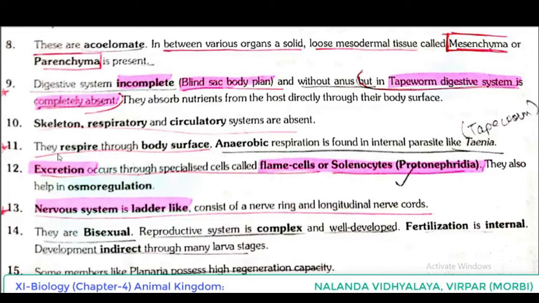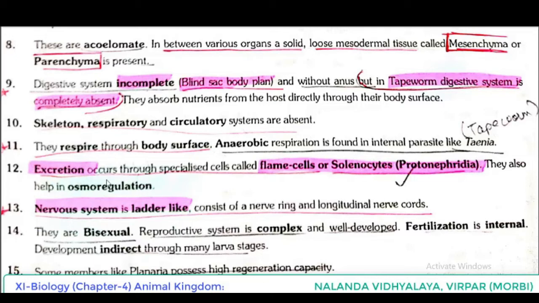Now regarding respiration, they respire through the body surface. Anaerobic respiration is found in internal parasites like Taenia. Taenia is tapeworm. Anaerobic respiration means absence of oxygen, that is known as anaerobic respiration. So first point, they respire through the body surface. Anaerobic respiration is found in internal parasites like Taenia.